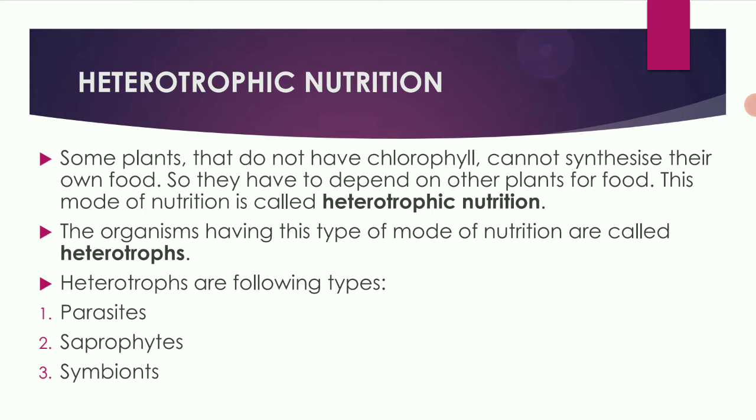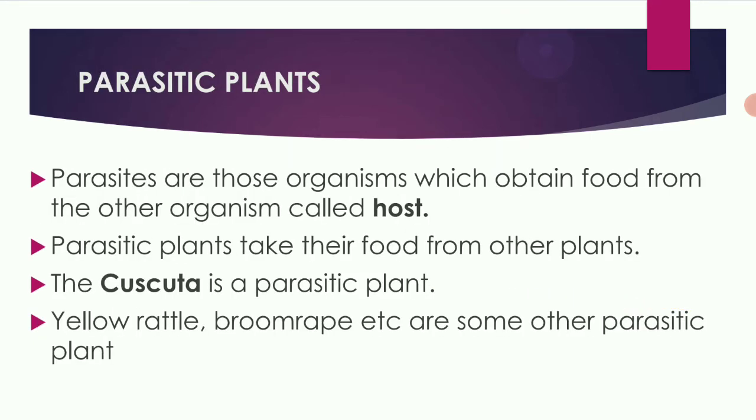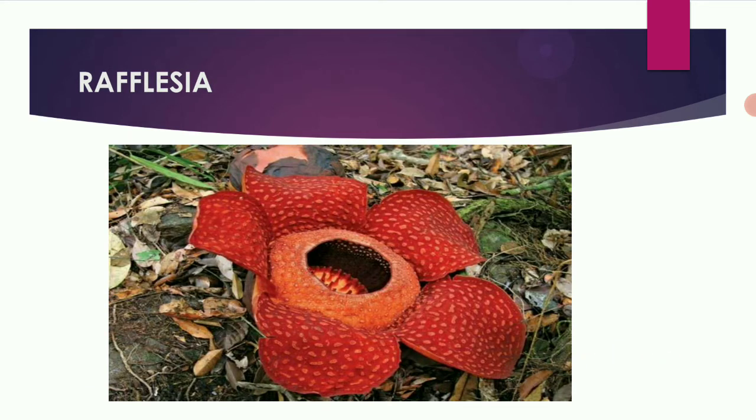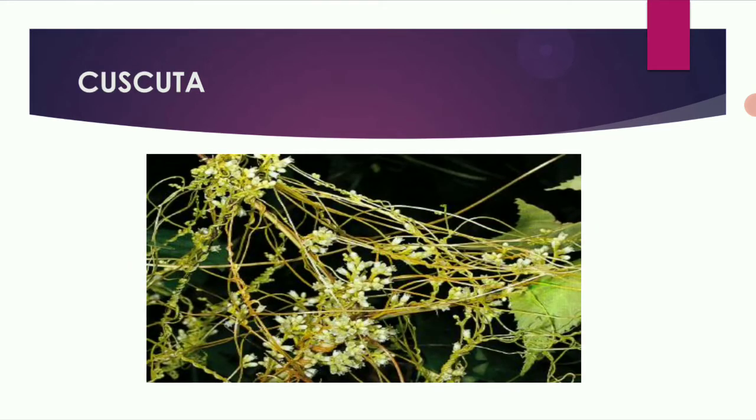Next, parasites. Parasitic plants. Parasites are those organisms which obtain the food from the other organism called the host. The hosts are the organisms from which the parasites obtain the food. Parasitic plants take their food from the other plants. Like Cuscuta is a parasitic plant. Yellow rattle and broomrape are some other examples of parasitic plants. So this is also a parasitic plant. This is Cuscuta, also a parasitic plant.